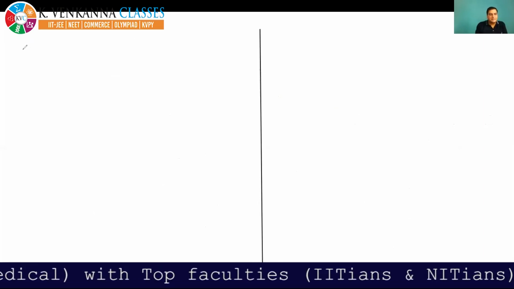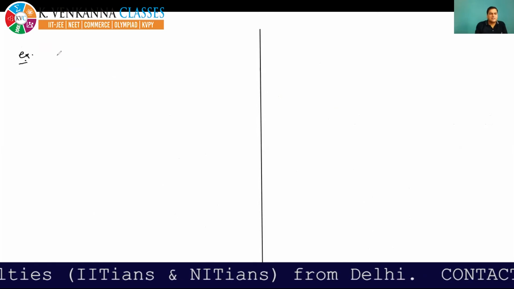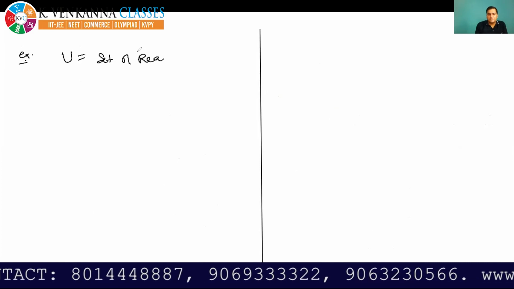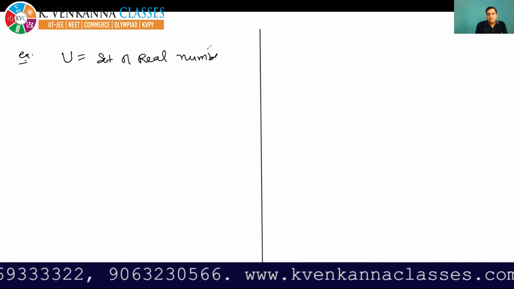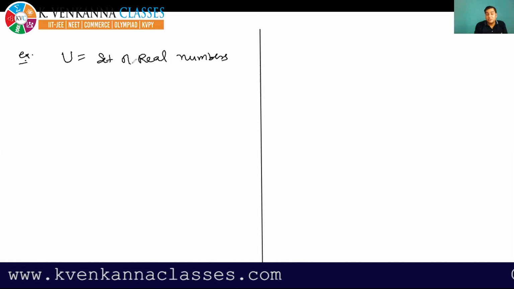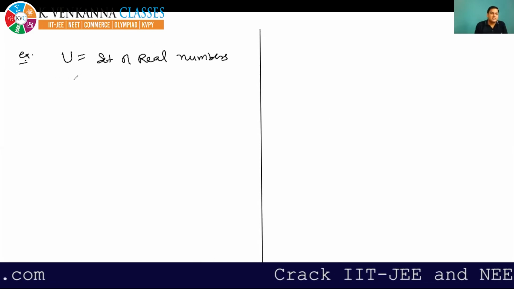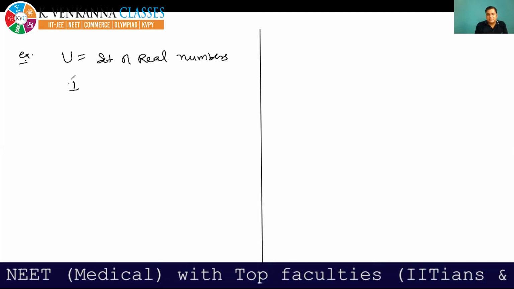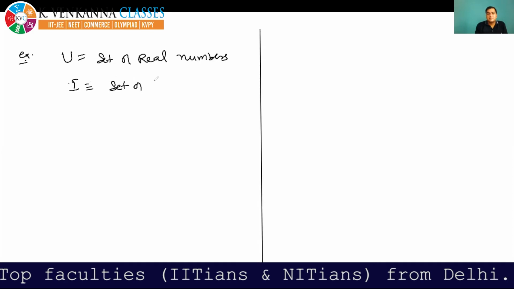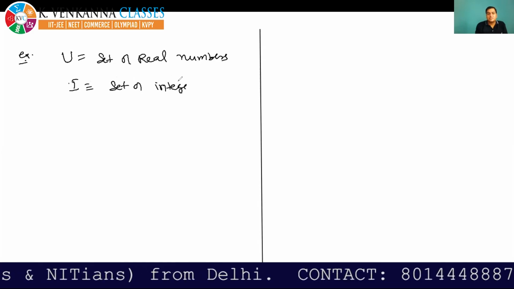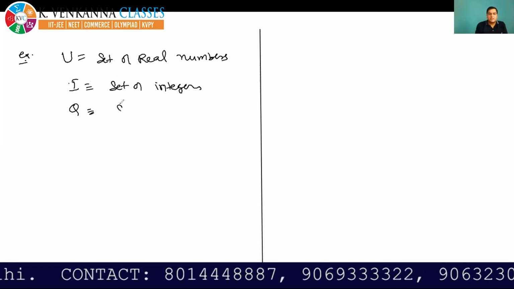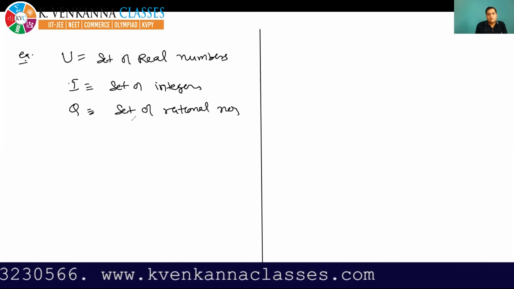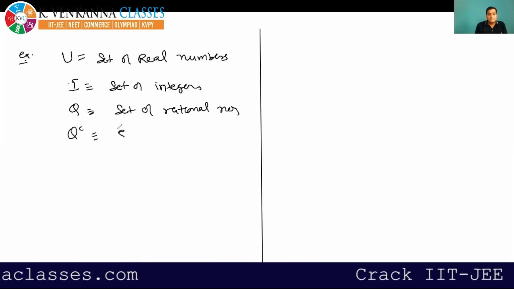Again, let's take an example. For the universal set, you can take the set of real numbers. Now all other sets under consideration must be subsets of this universal set. So you can take the set of integers, the set of rational numbers, the set of irrational numbers.